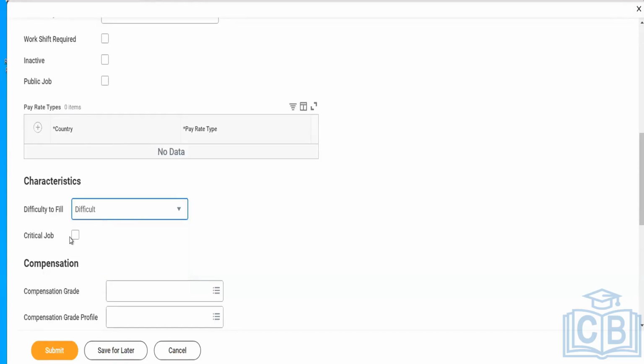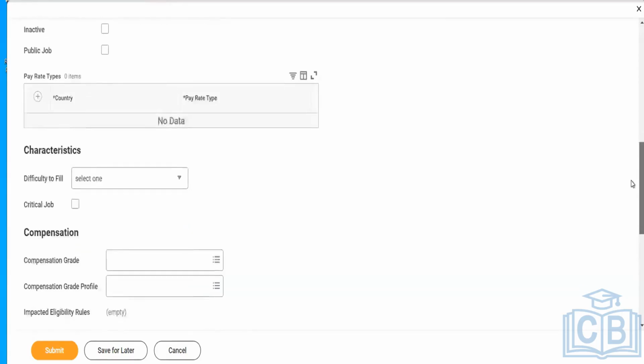The immediate next level of focus would be the SVP level. It's not mandatory to have this for all the job profiles, only where we feel it's necessary and we want to have it. We can use this functionality.